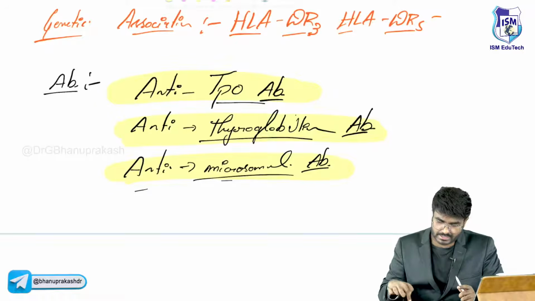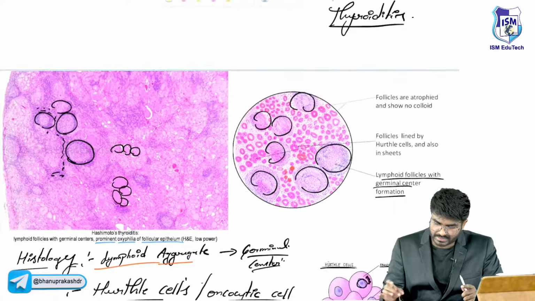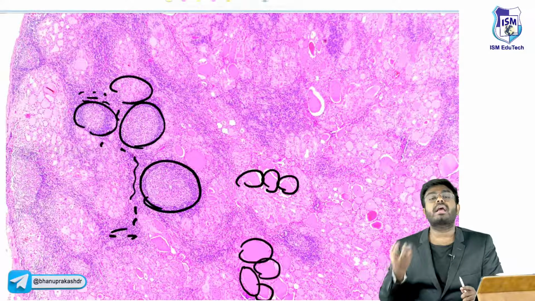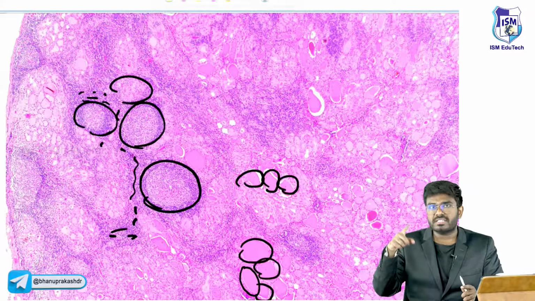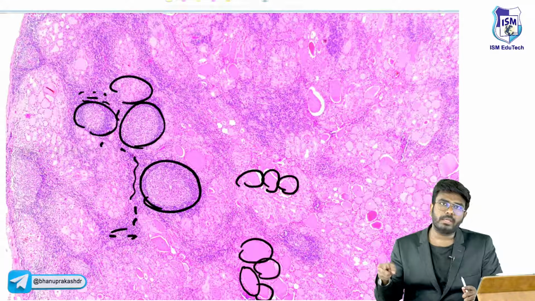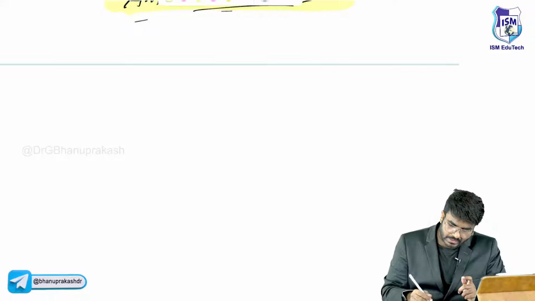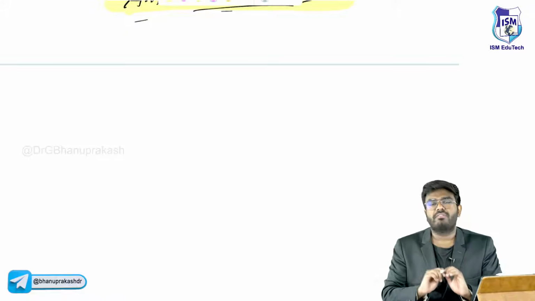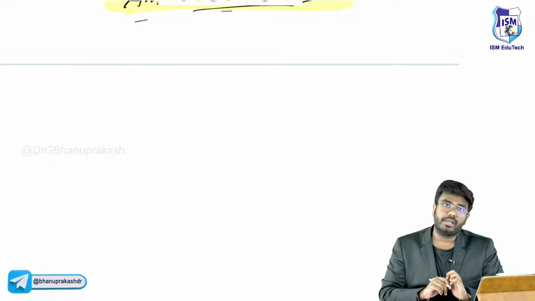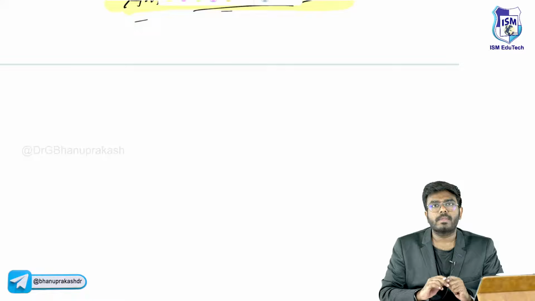No, it's not the antibodies. It's the lymphocytes, the lymphocytic aggregates. The lymphocytes come into the thyroid gland and form germinal centers, causing inflammation and damage to the thyroid gland. Now let me tell you one more important point here itself. Imagine there is this one female, usually it comes in females, who is having Hashimoto's thyroiditis.